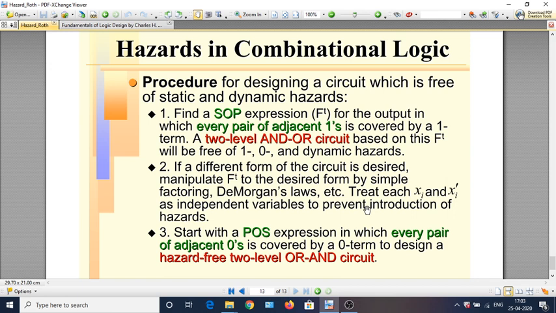You should not assume that xi and xi complement will always take different values all the time. In this manner, write the K-map and cover the 0 terms and see to it that every pair of adjacent zeros is covered by a 0 term, and then use a two-level OR-AND realization. Then the circuit will be free from static 1, static 0 and dynamic hazards.